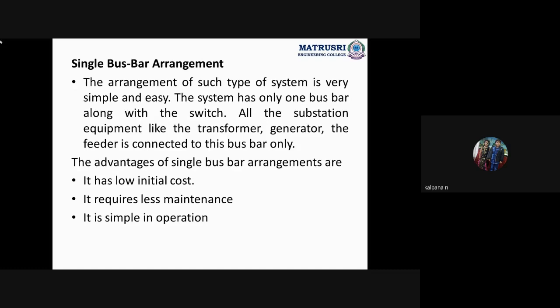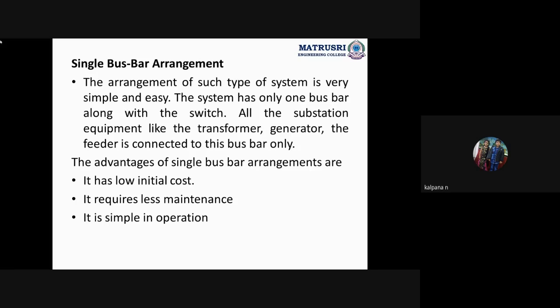Substation means, according to the definition, the assembly of all the equipment which are connected electrically. So switching schemes or bus schemes give the arrangement, in how many possible ways we can arrange all this equipment so that we can give uninterrupted power supply to the consumers. What is the main aim of the substation? The main aim of the substation is to give the uninterrupted power supply to the consumer, right?